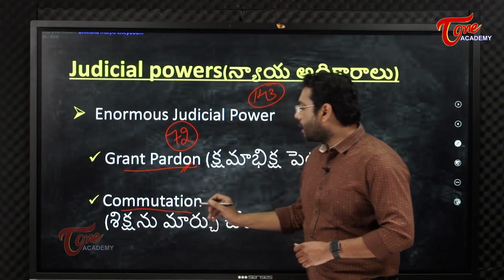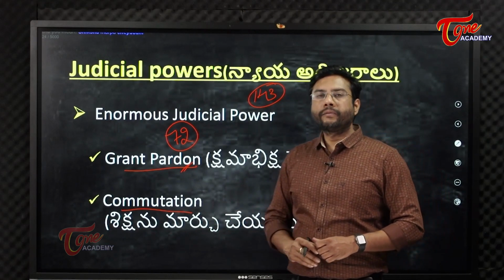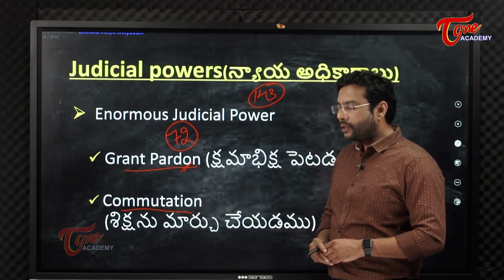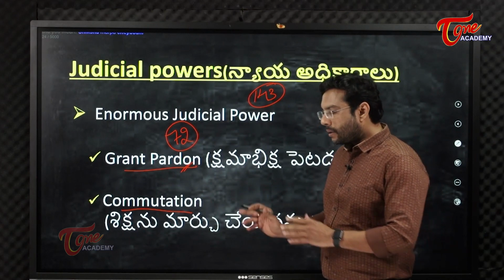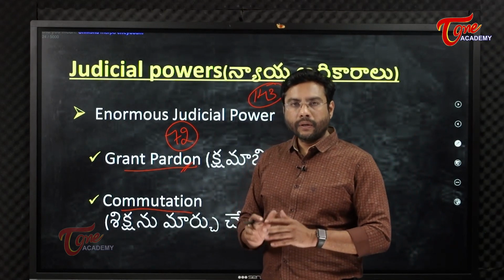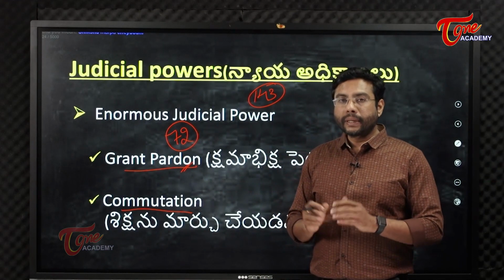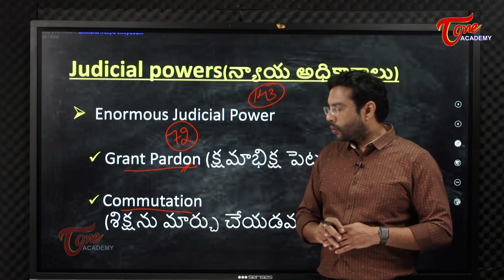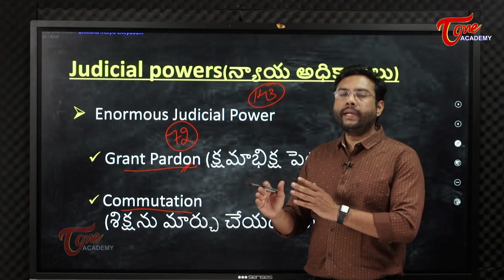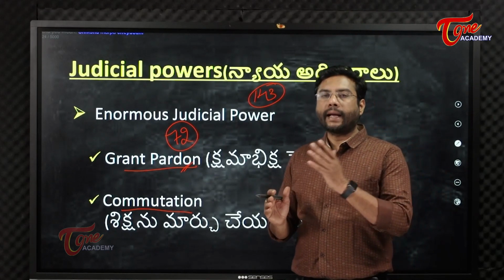Commutation అనేది ఇంకో పవర్ the president has. Here commutation is where the nature of the sentence is changed but the time is not changed. So ikkada we are substituting the sentence of one with another form.